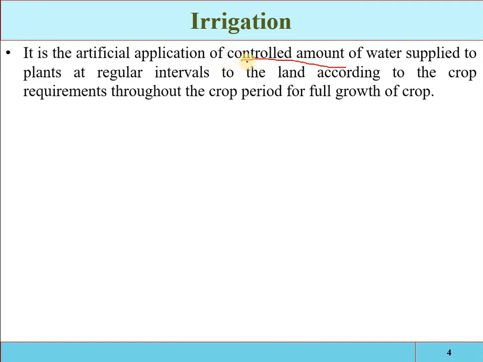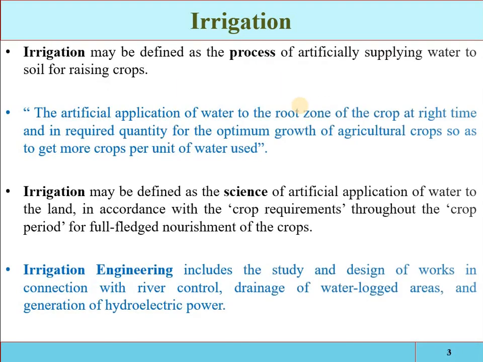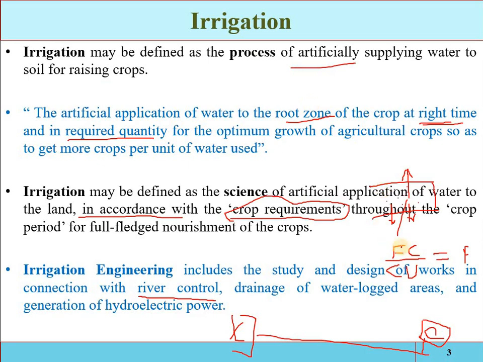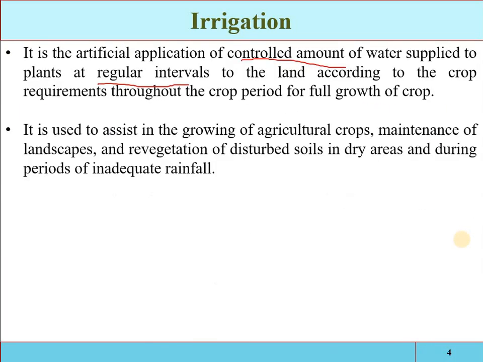So irrigation is the artificial application of a controlled amount of water supplied to the plants at regular intervals. Regular interval means, suppose the soil stores water up to the field capacity, and the consumptive use is the amount of water the plant utilizes in one day. This one divided by that one gives the constant interval at which we can apply the irrigation.